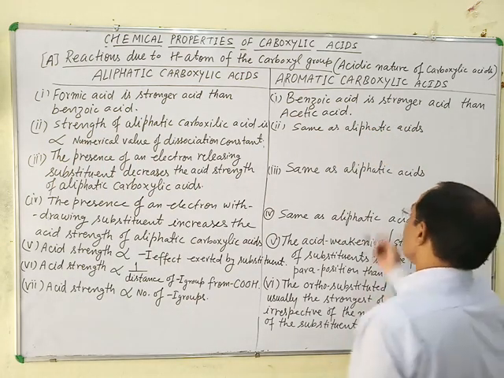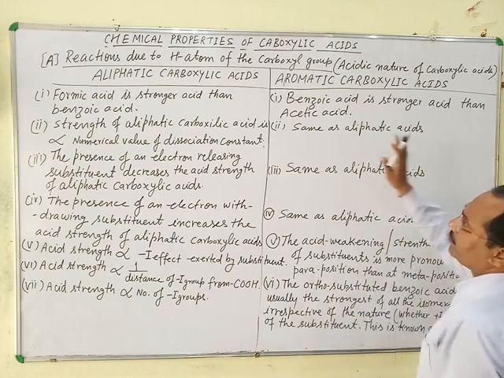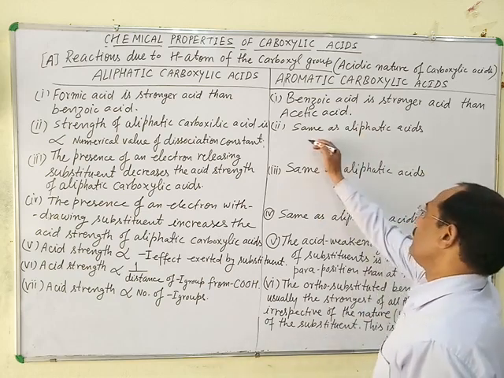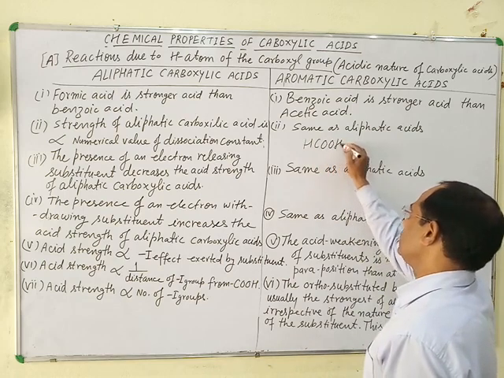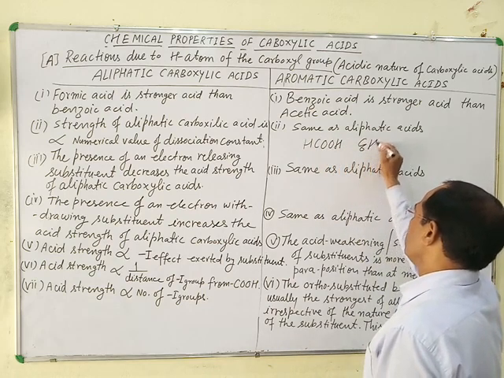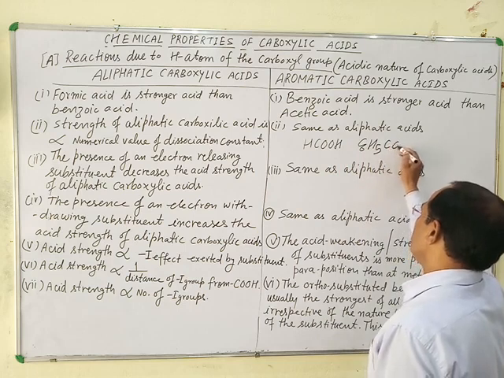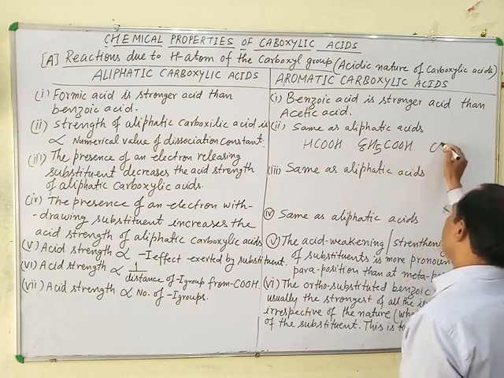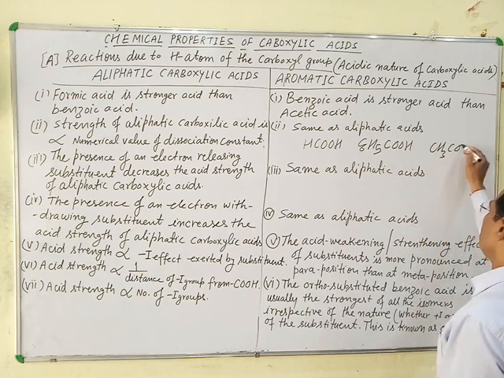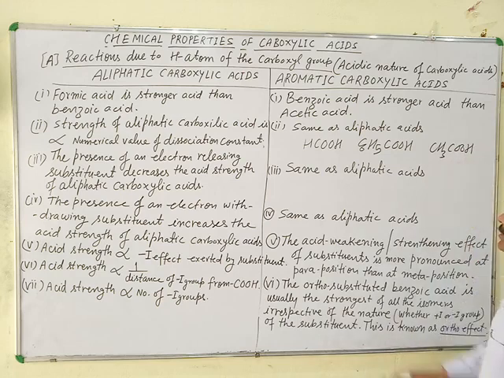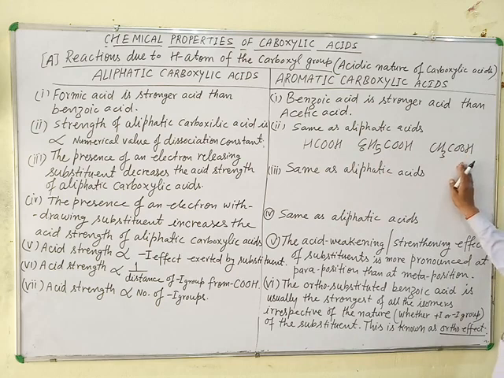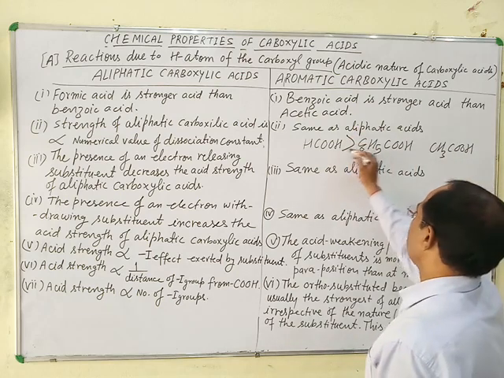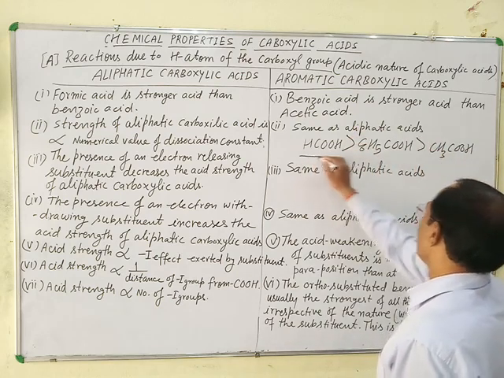It means the acidic strength of these three acids, formic acid HCOOH, benzoic acid C6H5COOH, and acetic acid CH3COOH, decreases in this order.